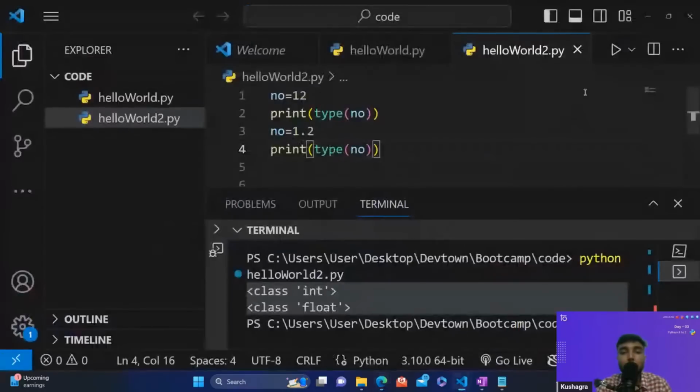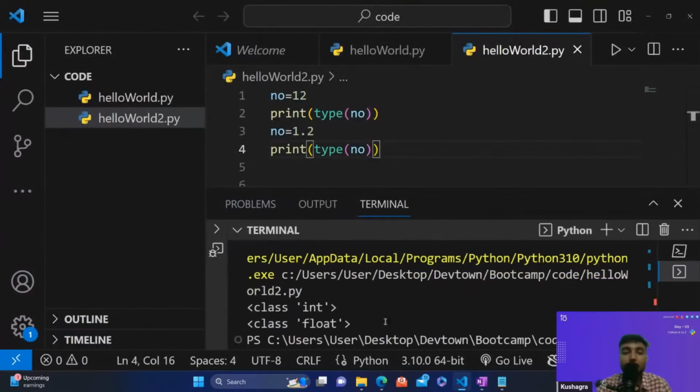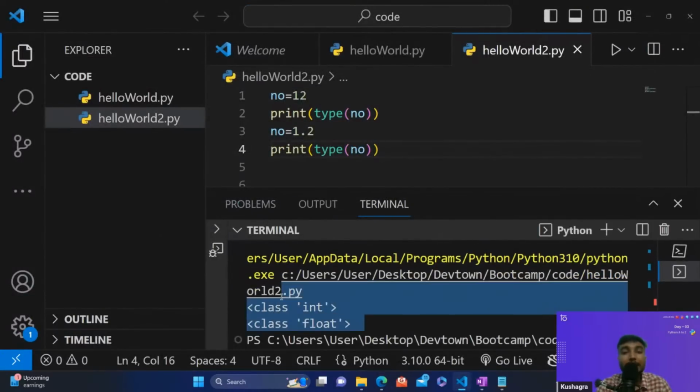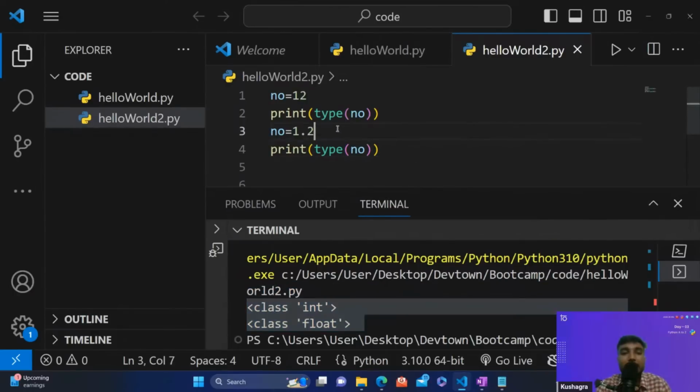Okay, let's run this code and check what the output was. So we have got integer and float. How have we got integer and float? Guys, I've already informed you in yesterday's class that if you are assigning any value to a variable, let's say I'm assigning 12 over here, and later on I change it, the new value would be assigned to this variable.